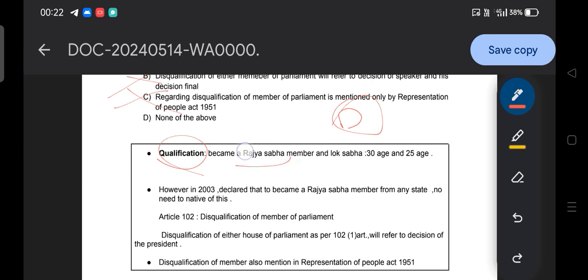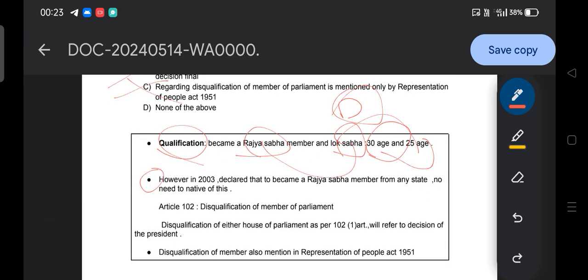So, to become a Rajya Sabha member and a Lok Sabha member, we all know the age requirements: 30 years for the Rajya Sabha and 25 years for the Lok Sabha. You are all aware of that, and it is not going to be asked in our examination. But what will they ask? They will ask that, in 2003, it was declared that to become a Rajya Sabha member from any state, there is no need to be a native of that state.